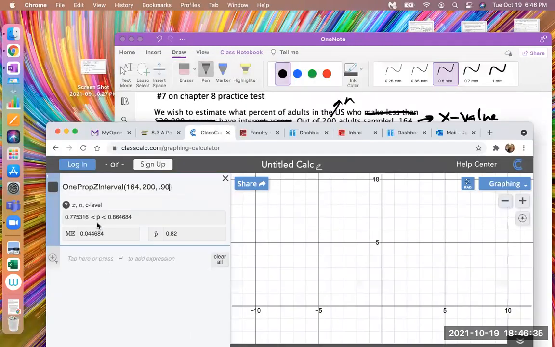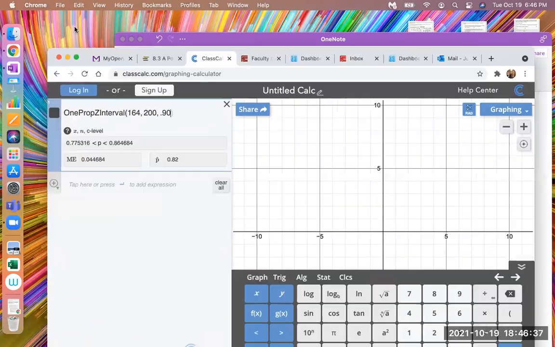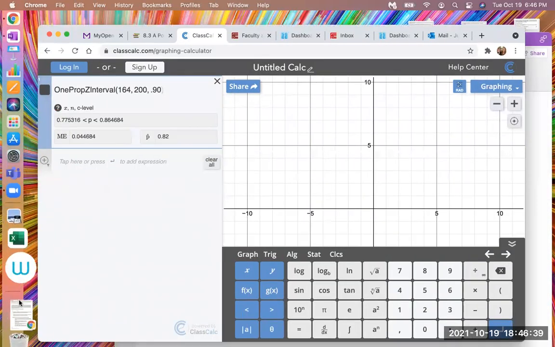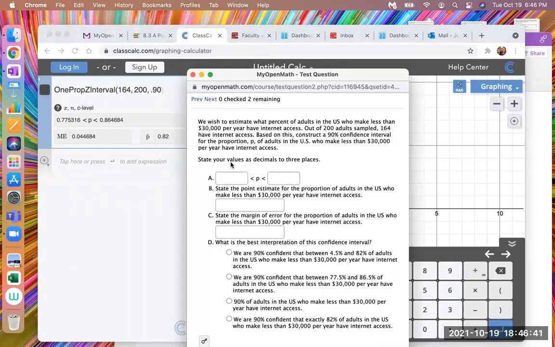Okay, let's see what else. So we put that as our first answer. And let's see how many decimal places they want. Say 3 decimal places. So when we go 3 decimal places, you have to look at the 4th decimal place over and ask, is it 5 or greater? And it is not. So we just ignore the 4th decimal place and drop all 4th, 5th, and 6th decimal places. And we just put 0.775 as our first entry here.